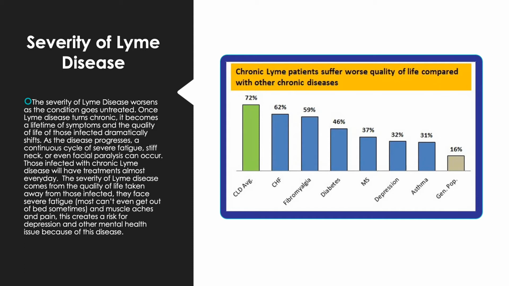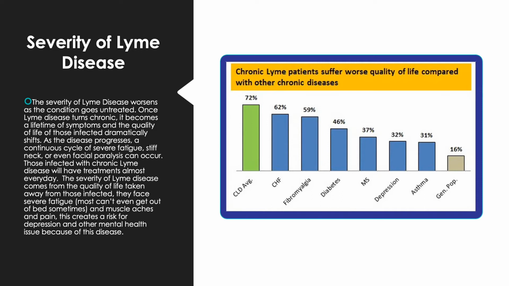The severity of Lyme disease worsens as the condition goes untreated. Once it goes untreated, it eventually turns chronic. It then becomes a lifetime of symptoms, and the quality of life of those infected dramatically shifts. As the disease progresses, a continuous cycle of severe fatigue, stiff neck, or even facial paralysis can occur. Those infected with chronic Lyme disease will have treatments almost every day.